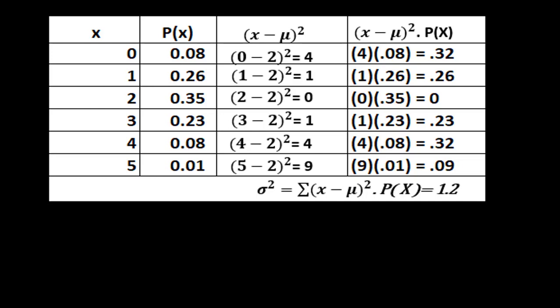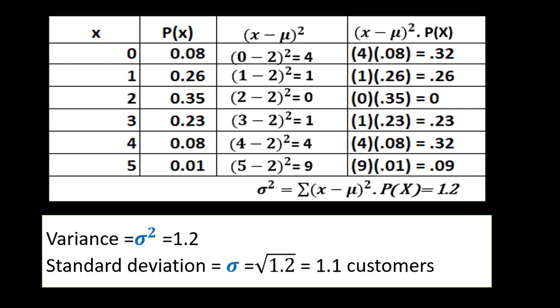We can solve all the rows in the same manner, and if I sum up all the values in the last column, I will get the value of 1.2. So the summation of the last column gives us the value of variance, that is 1.2. Variance is 1.2 and standard deviation is root over 1.2, that is 1.1 customers.